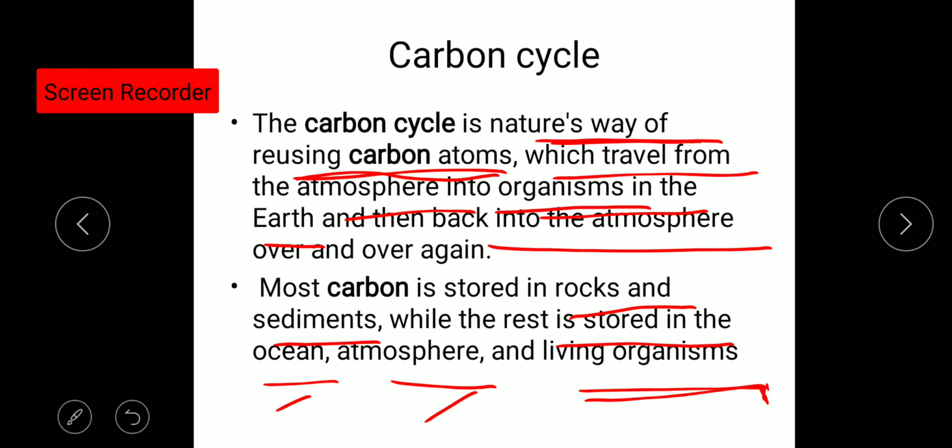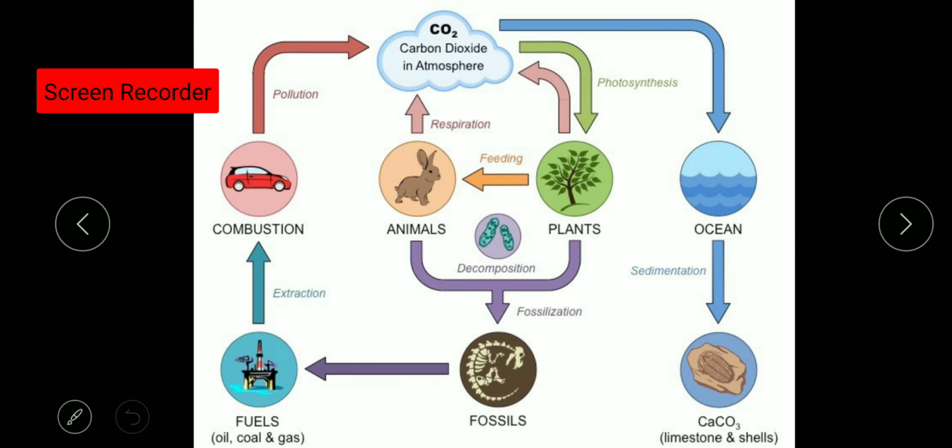Okay. So the carbon cycle is the natural way of reusing carbon atoms, in which carbon travels from the atmosphere to the living organisms on this earth's surface, is utilized by their body processes, and again this carbon is returned back to the atmosphere. So this is known as the carbon cycle. Let's study about it in detail.